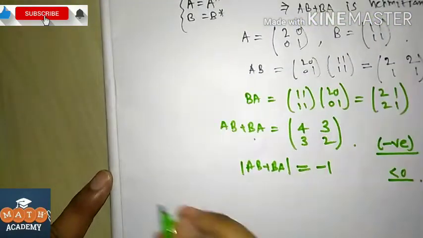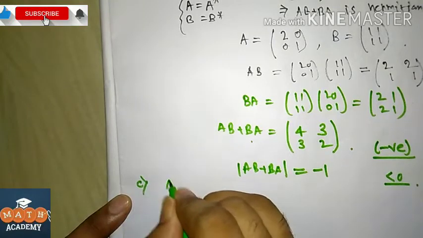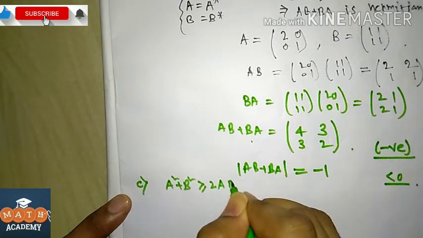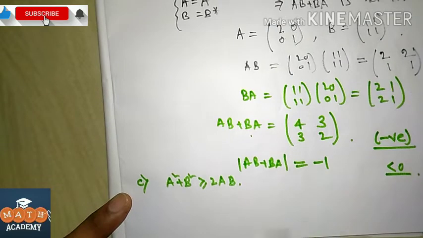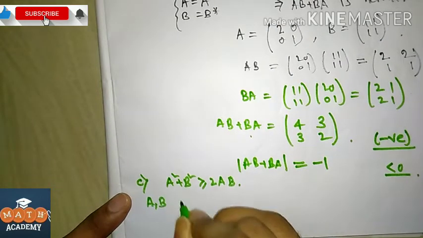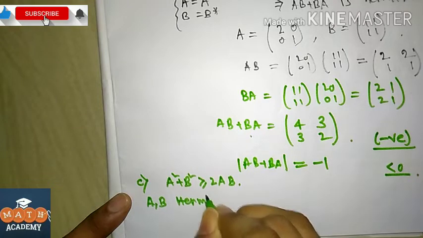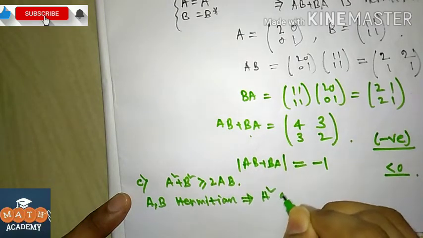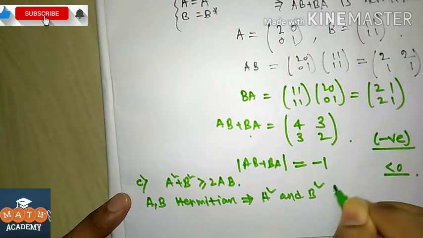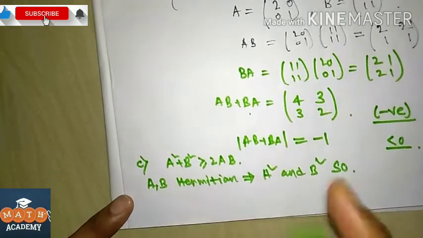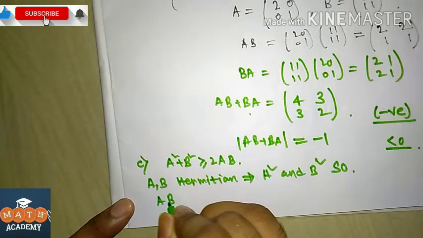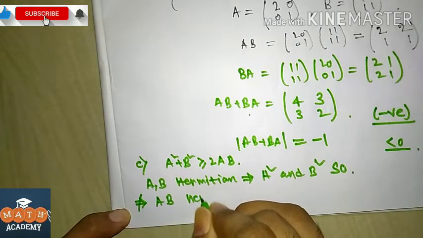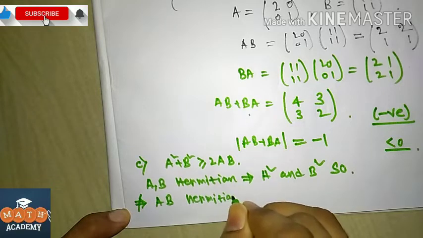For option C, it says that A square plus B square is greater than or equal to 2AB. We know that if A and B are Hermitian matrices, then A square and B square are also Hermitian matrices, but AB does not imply Hermitian.